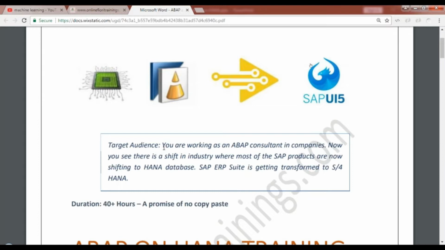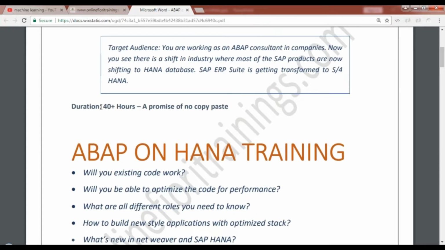So who would be the target audience? You are already working in a company as an ABAP consultant, and you see there's a shift in the industry where most SAP products are shifting towards the HANA database. Moreover, you will see your ERP suite, known as Business Suite, getting transformed into SAP S/4HANA. This is the main motive for us to understand what it means to shift your current database management system to SAP HANA. And in case your company is also implementing SAP S/4HANA, this course will be helpful for you too. The duration of this course is more than 40 hours.